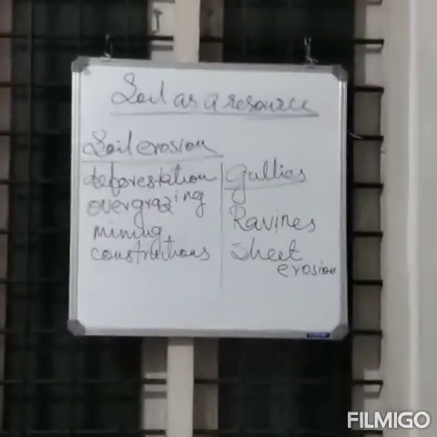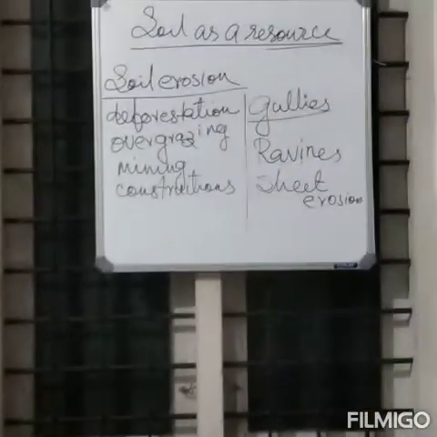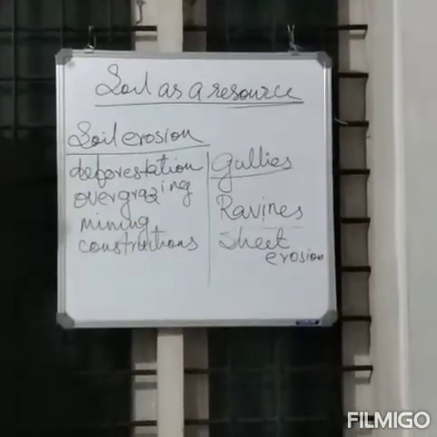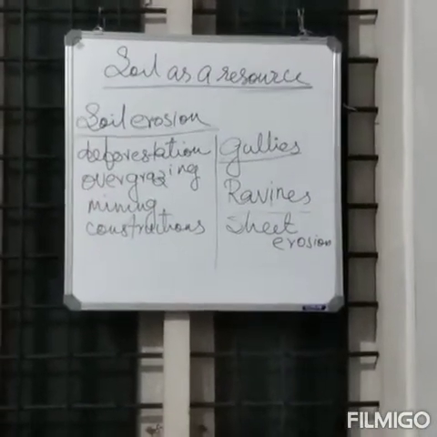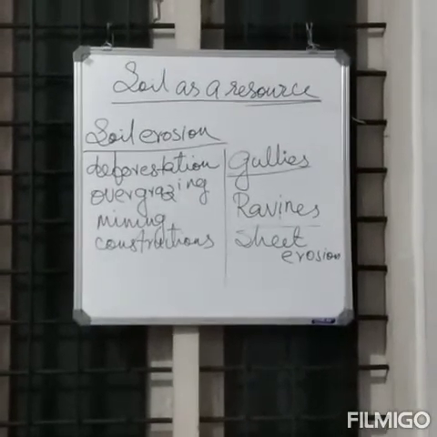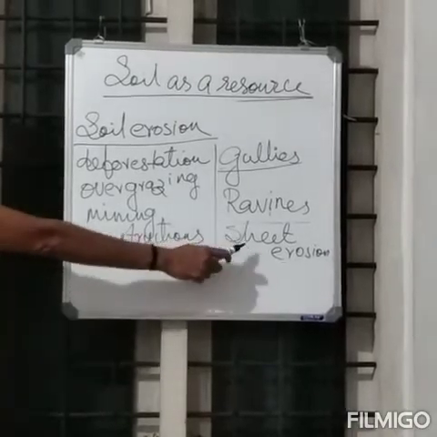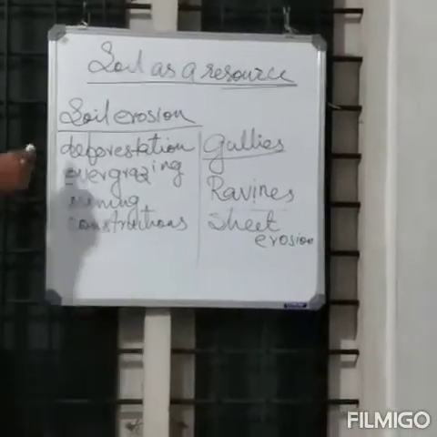As a result, the land becomes unfit for cultivation. Such land is known as badland. In Chambal Basin, such land is known as ravines. When the water flows like a sheet over a large area, the topsoil is washed away. It is known as sheet erosion. Okay, this is about soil erosion.